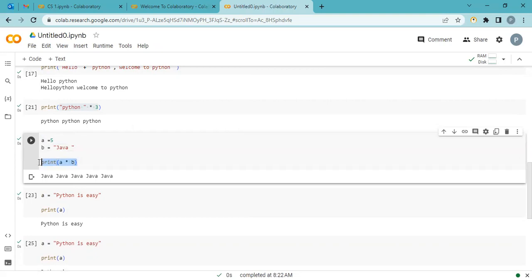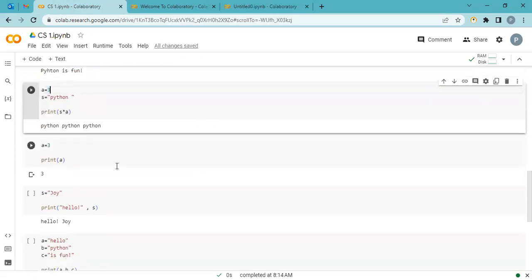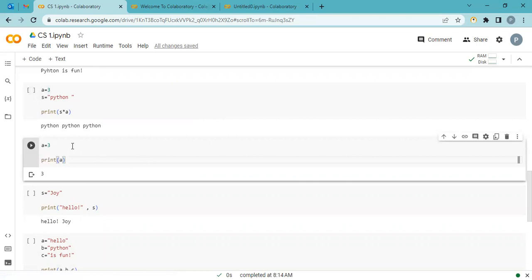Now focus on the print statement. When we use a variable, we are not using quotation with the variable name. And I will show you in practice why we are not using quotation. Okay, here is one more simple example. A is equal to 3. 3 is a number value. Just simply I say print it. It prints 3. Let me change the value to 30. I say run. It prints 30.